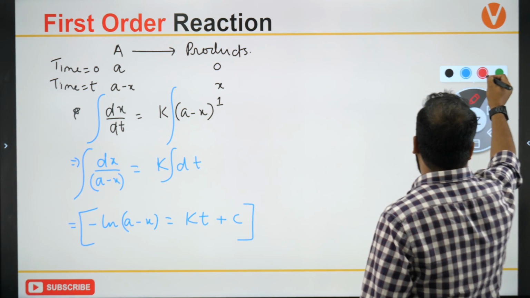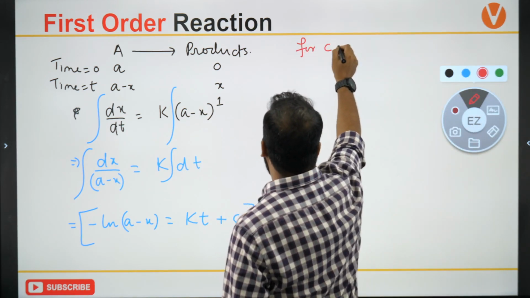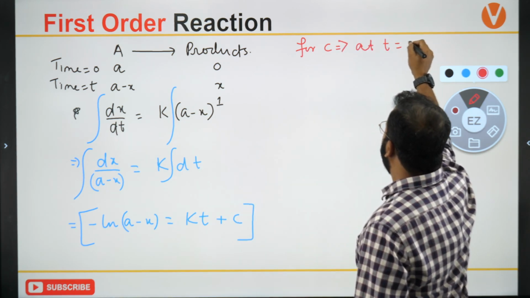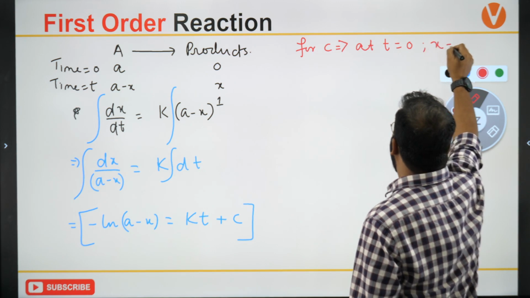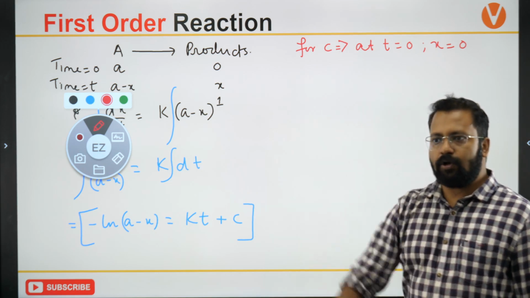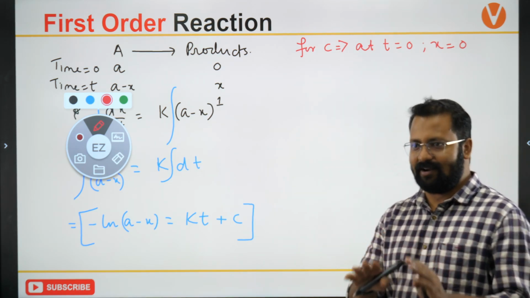Now for calculating the value of c, what can I do? At t equals 0, x is equal to 0. First understand the theory, be motivated.